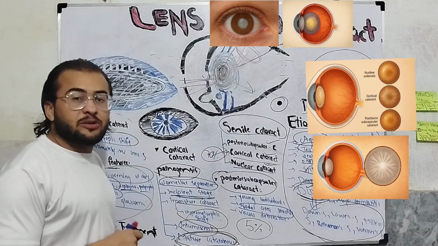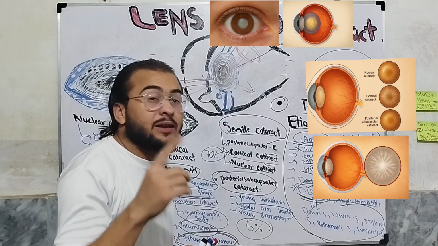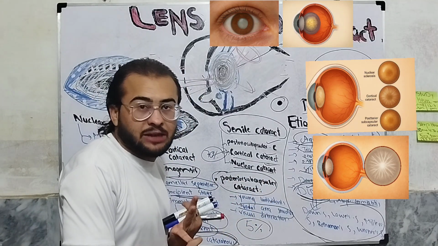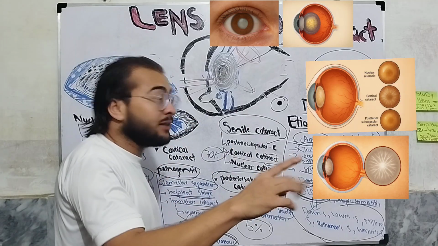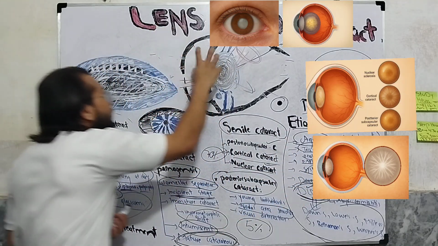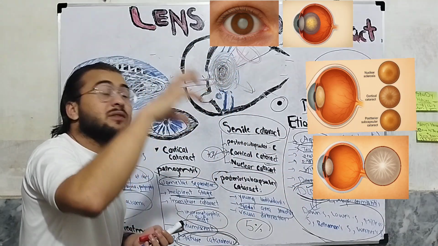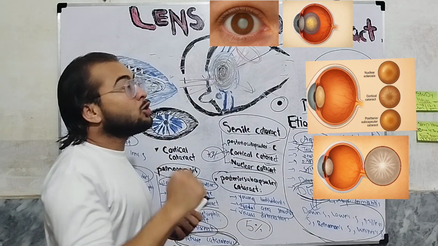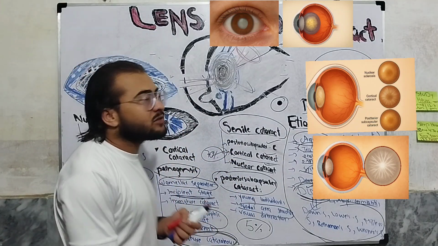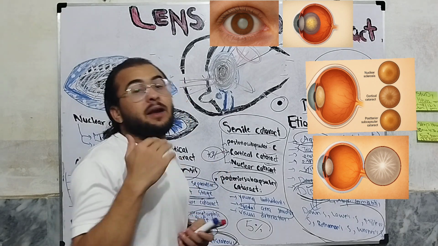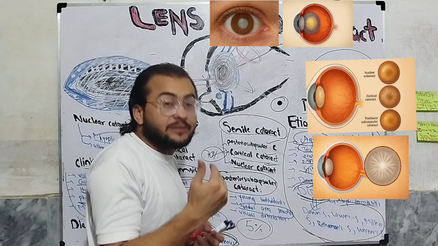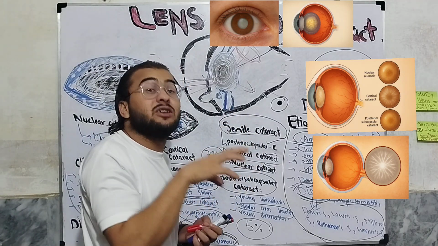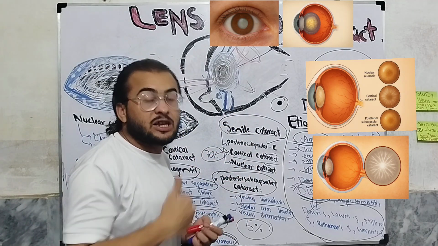Now diagnosis and treatment. The best diagnosis, as I told you before in congenital cataract, is slit lamp examination, and the treatment is again the removal of this cataractous lens. The only satisfactory treatment is surgical removal of the lens through a common procedure nowadays, extracapsular cataract extraction. This procedure will be discussed in another lecture in detail as it needs explanation.